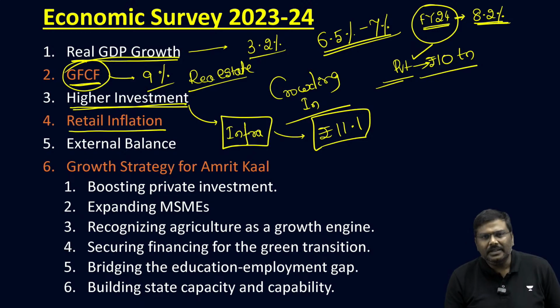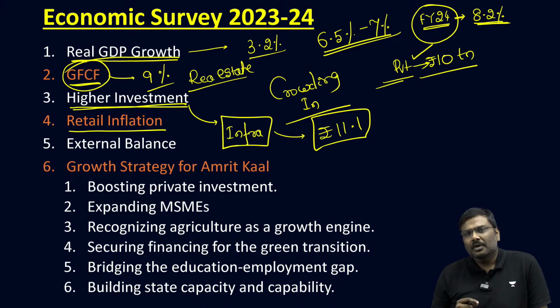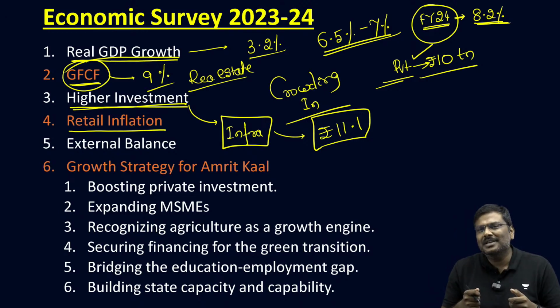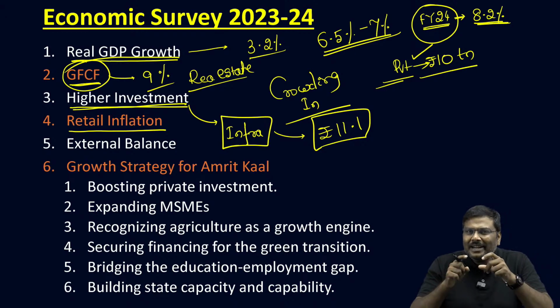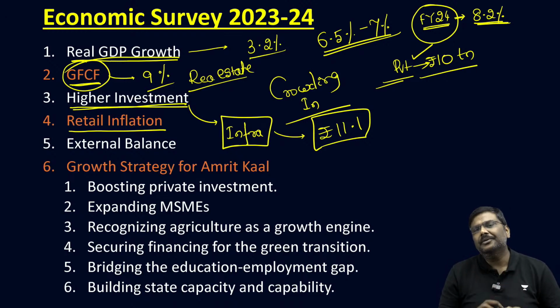The fourth very important focus area is the inflation rate. No doubt in recent times, one of the burning topics, one of the issues that has grabbed a lot of attention is the inflation rate.